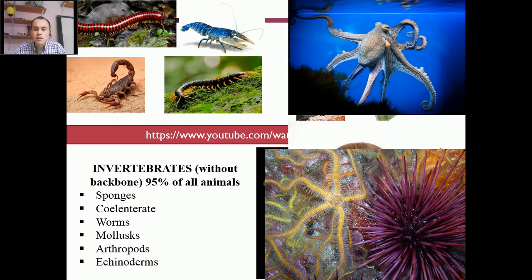Spiny skins or echinoderm. As you see here, they have many spines. Starfish and sea urchin are examples of echinoderm. They live under the water and they respire by means of gills.